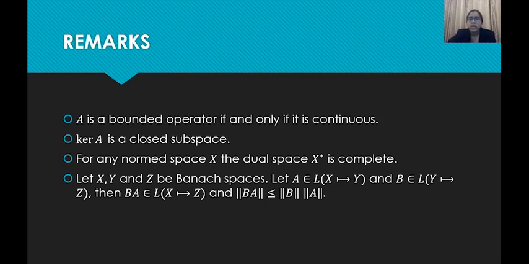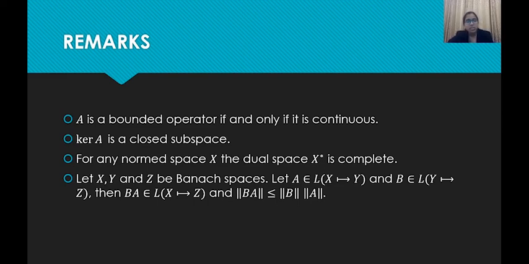Here we are considering X star, the collection of all linear functionals on X. A linear functional is a mapping from X to R or C, and R and C are both complete. So by Theorem 4.1.1 we can easily prove this. Actually there is nothing else to prove. So we can say that the dual space is always complete.